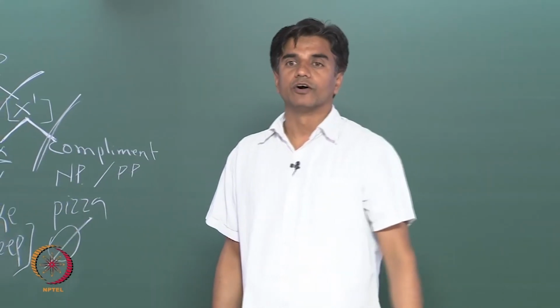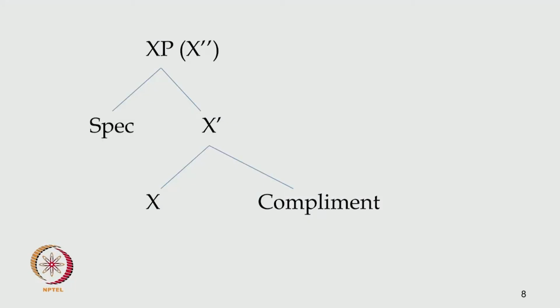This is why we call them X-bar. This is how we get the whole phrase. So physics has no specifier and no complement in the example you just showed? Yes.